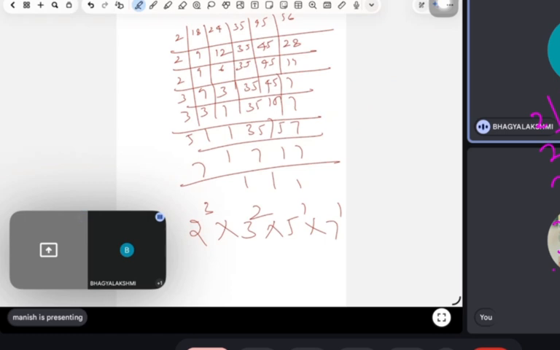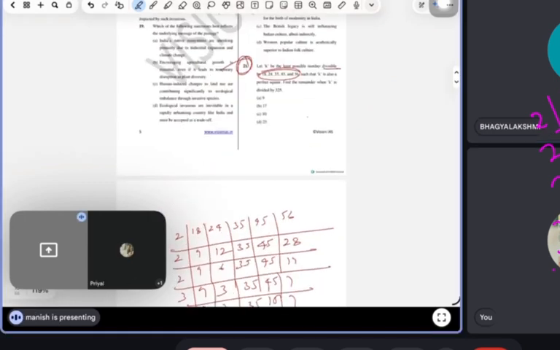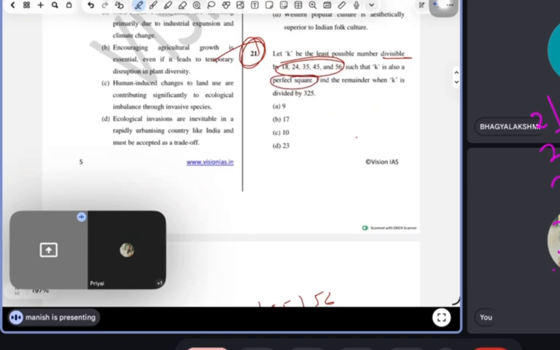Right? Correct. Now guys, the question is saying that it should be a perfect square.